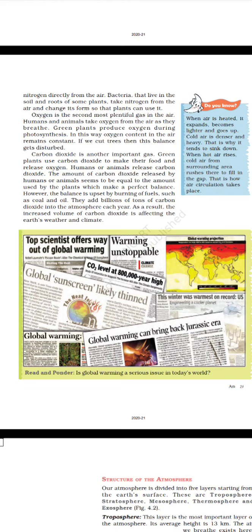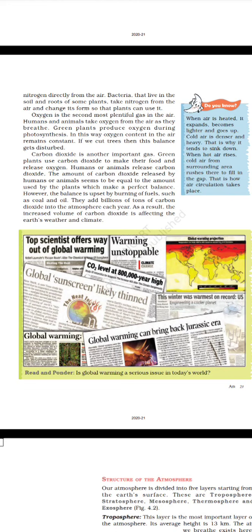Humans and animals release carbon dioxide. The amount of carbon dioxide released by humans and animals seems to be equal to the amount used by the plants, which makes a perfect balance. However, the balance is upset by burning of fuels such as coal and oil. They add billions of tons of carbon dioxide into the atmosphere each year. As a result, the increased volume of carbon dioxide is affecting the Earth's weather and climate.